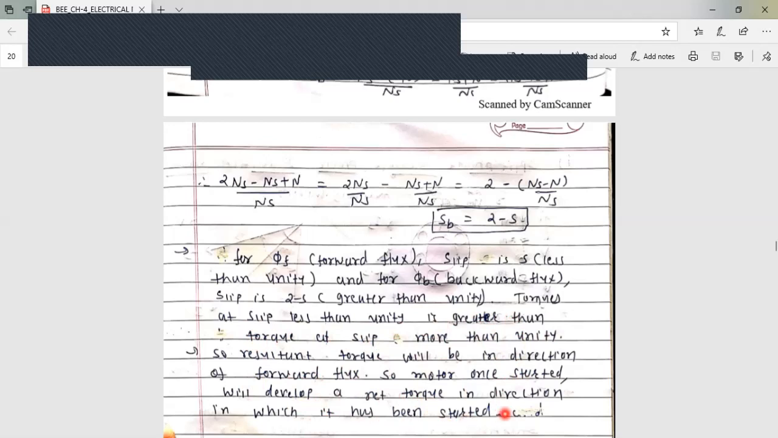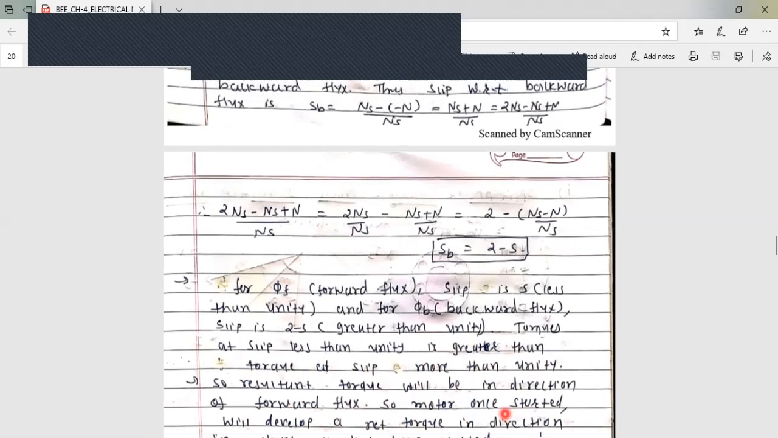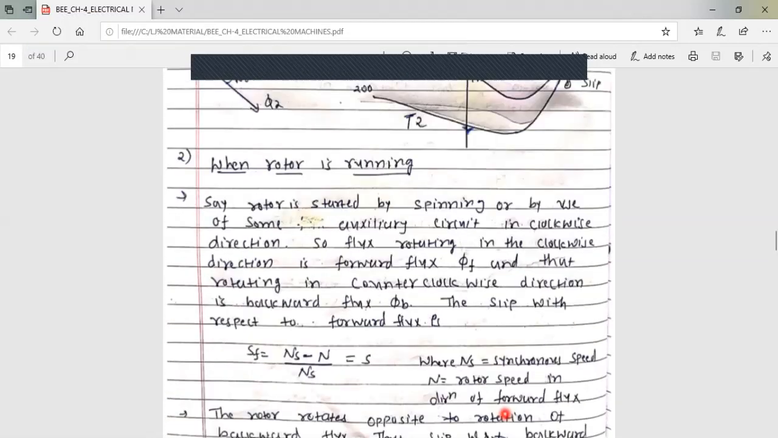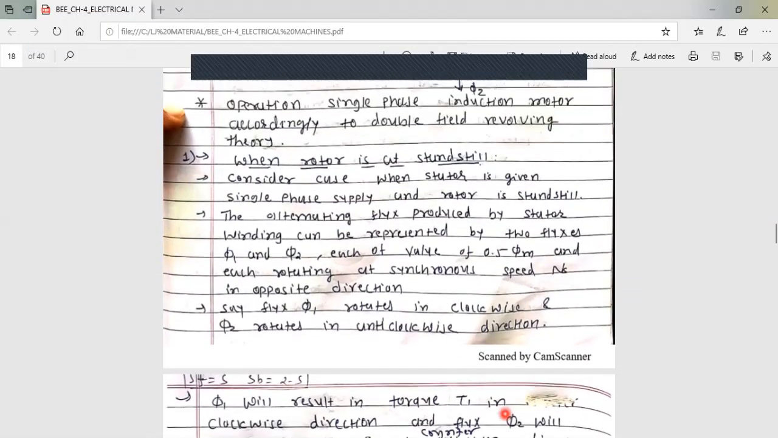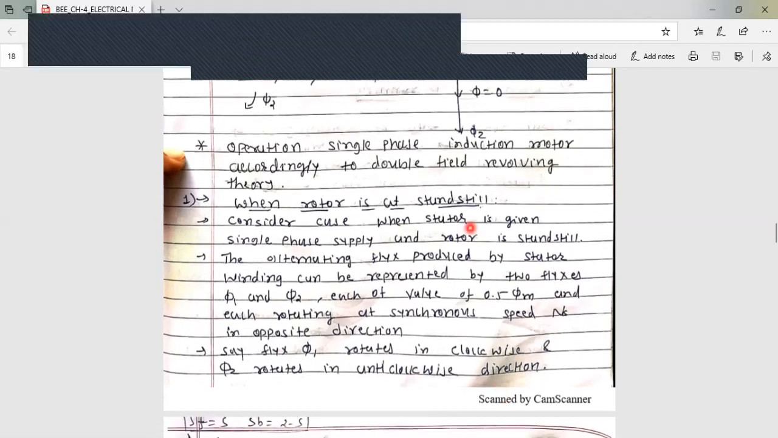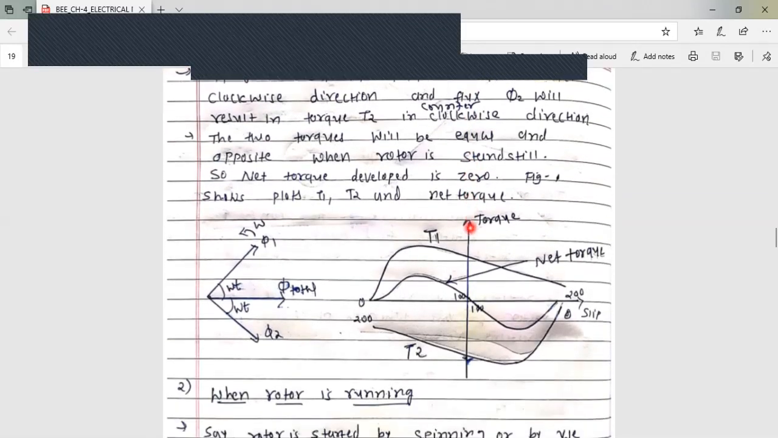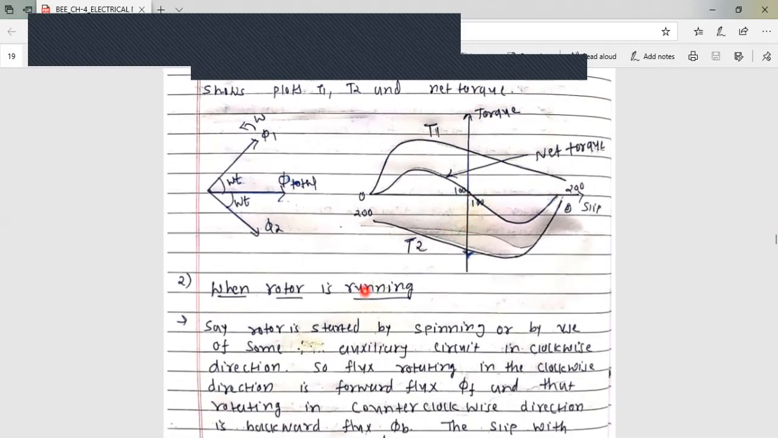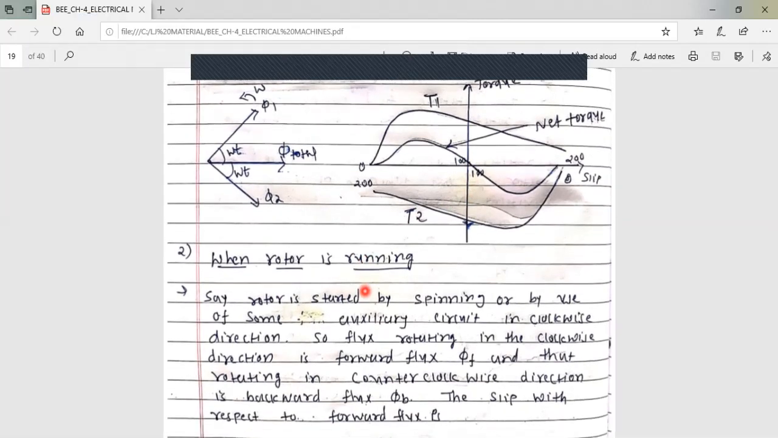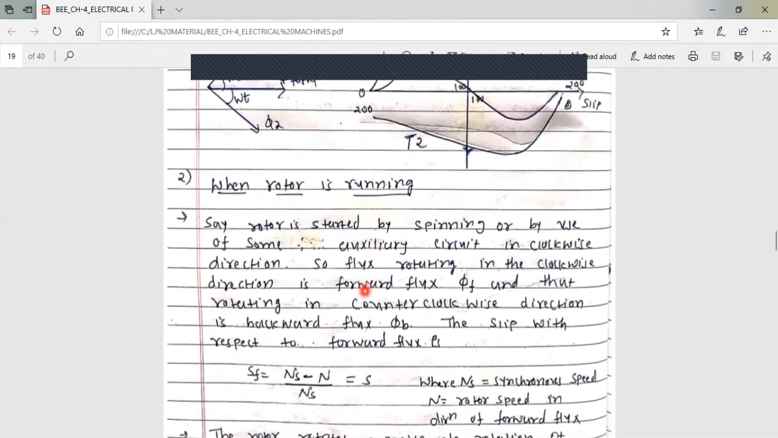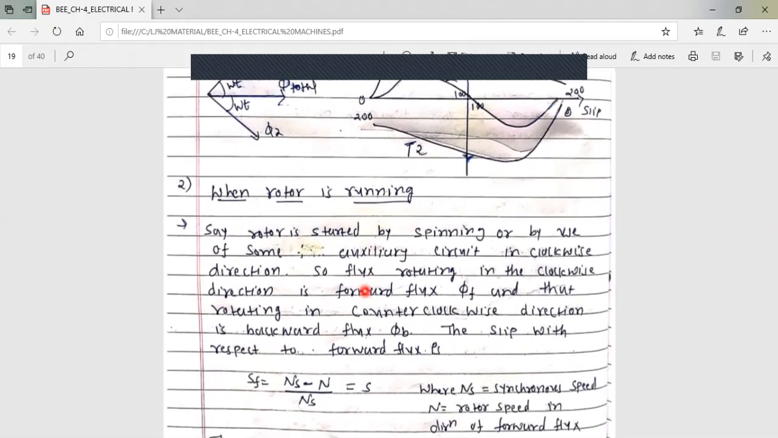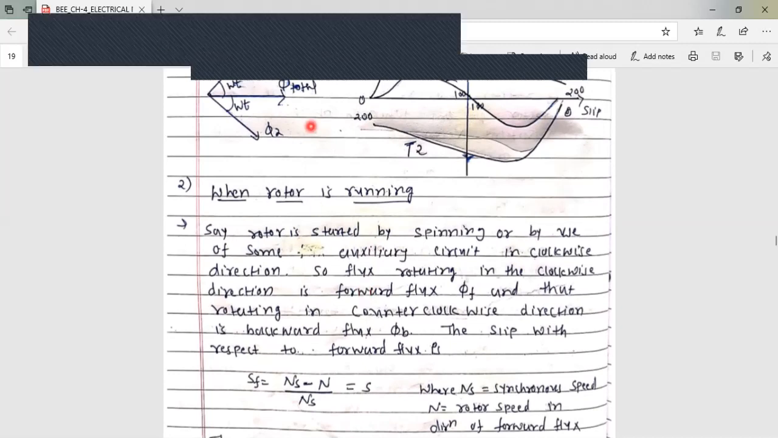So this is the working of single phase induction motor according to the double field revolving theory, in two cases: when the rotor is standstill and when the rotor is in running state. So this is all about construction, operation of single phase induction motor and double field revolving theory. In the next lecture, we will see the different types of single phase induction motor according to the starting methods. Thank you.